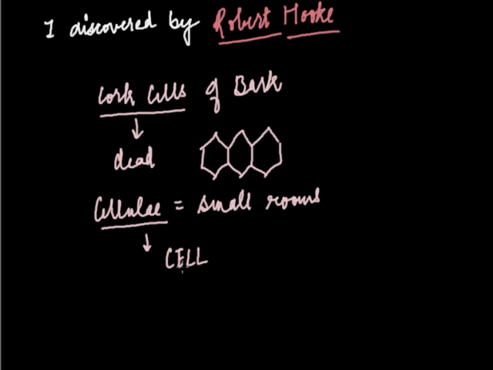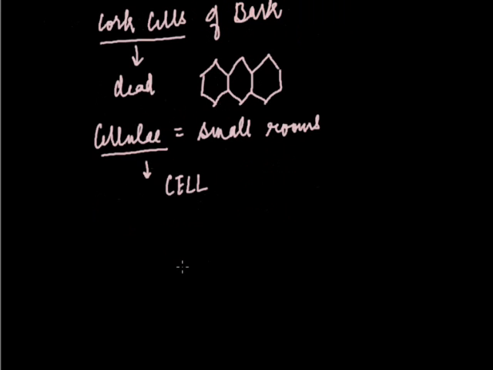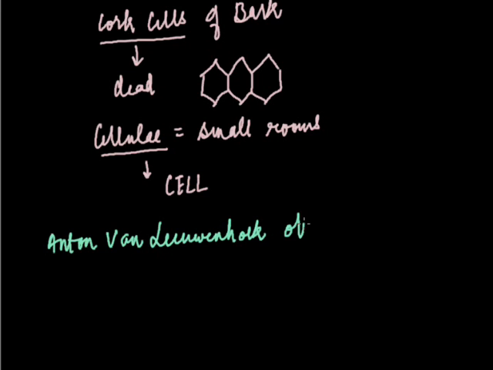Now coming to the living cell, who discovered the living cell? The living cell was discovered by Antony van Leeuwenhoek, who reported the first living cell.